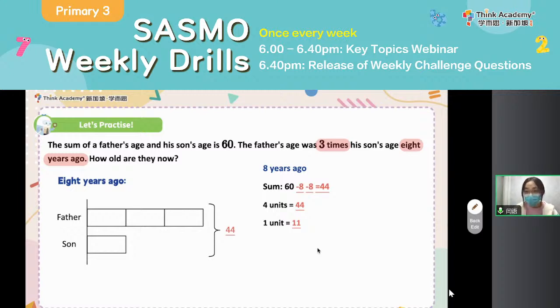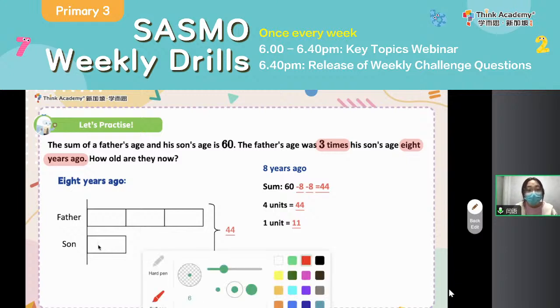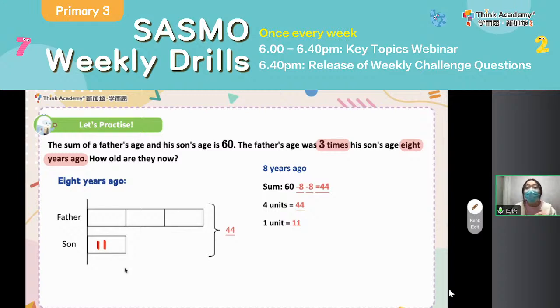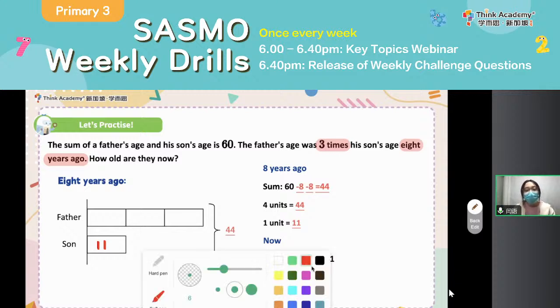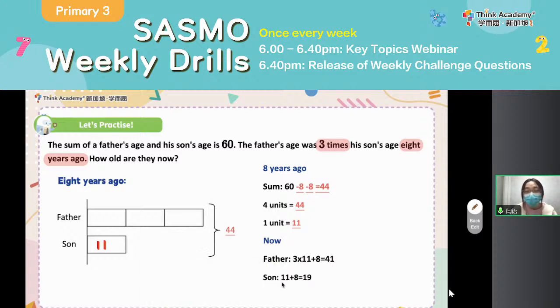What is the question asking you? Correct, the question is asking you how old are they now? So what is the meaning of 11? Yeah, 11 is just for the son's age 8 years ago. So what should we do then? Yes, so following this, let's have a look. In order to figure out the son's age, you need to base on 11 add another 8. And what about the father? That is 3 times 11 and then plus another 8. Okay, so you can see that the final answer should be 41 and 19 years old, respectively. Yes, it should be 41 and 19, okay?